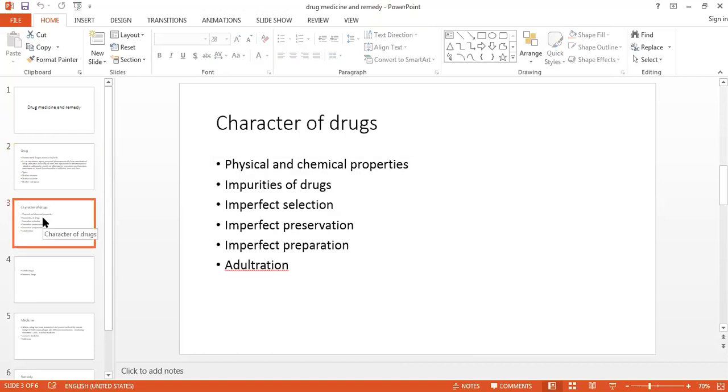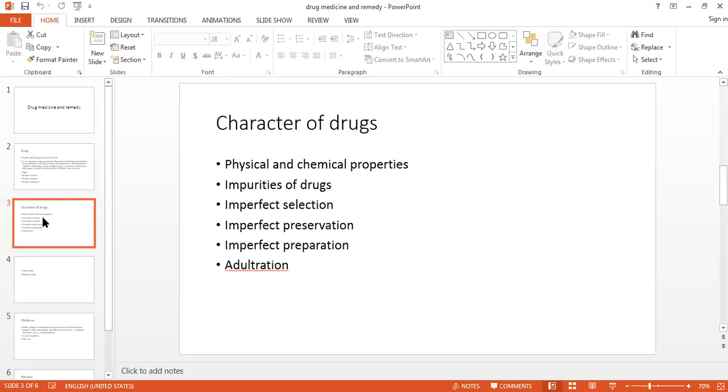Now, character of drugs. So we know that a drug should be a herb, it should act on our body, it should be a therapeutic agent, and it should disturb the whole economy, it should disturb the vital force, it should be capable of producing abnormal signs and symptoms. So what are the characters of the drug, or what are the properties of that drug that we are identifying, that we are selecting, and now we are taking that drug.